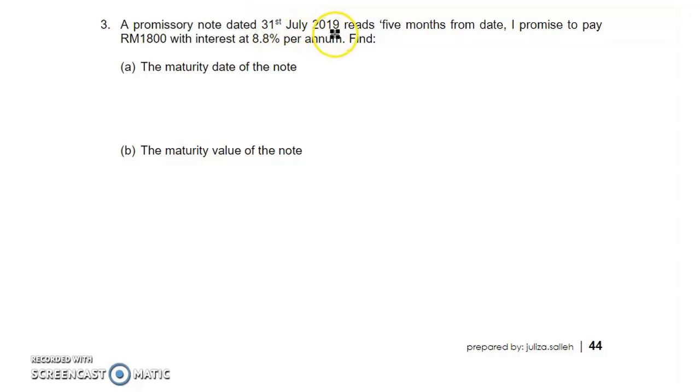If the term of the note is 5 months, when is the maturity date? In this case, you just take 31st July 2019 and add 5 months. No need to calculate for each month if it is given like this, 5 months.